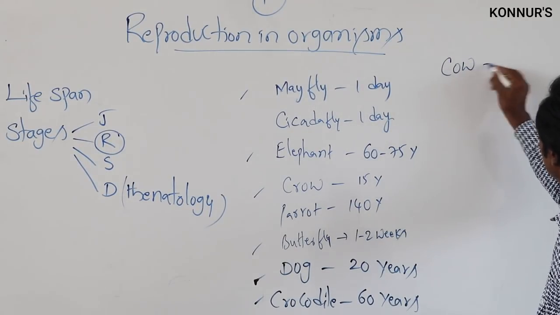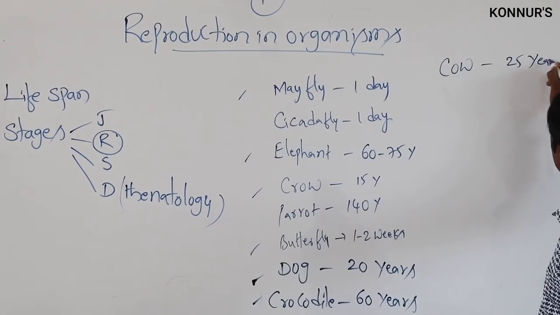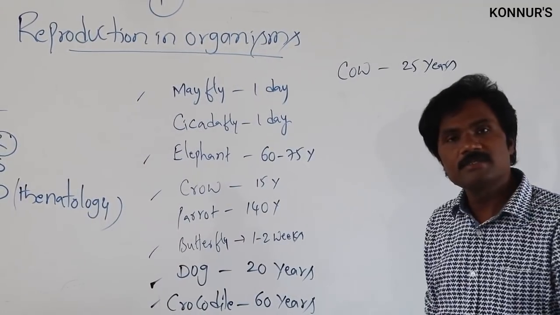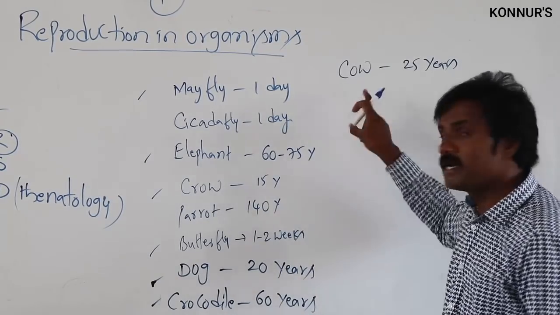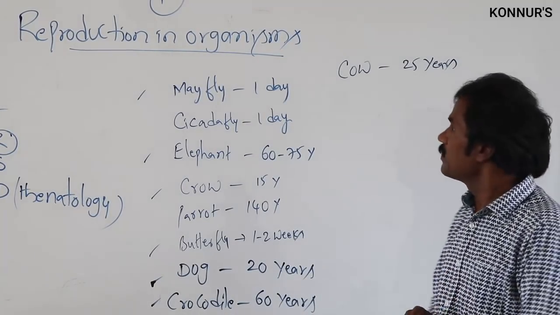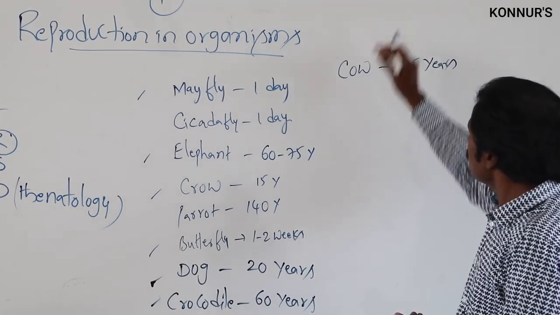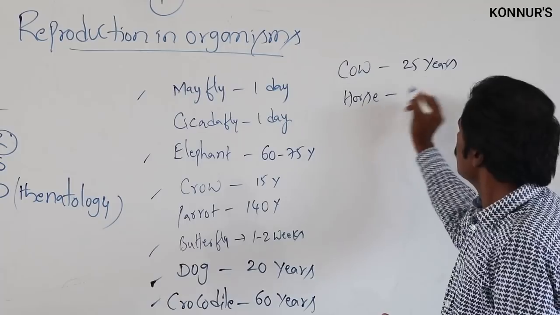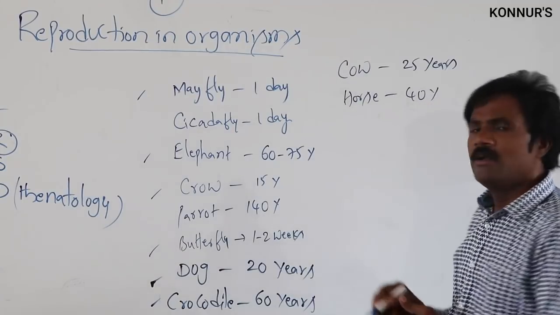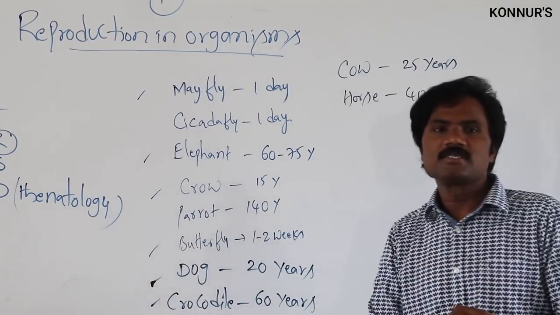cow, it will be present 25 years. Cow is one among these mammals. Dog, here there will be a 5 years variation between cow and dog. So like that, different types, like horse, like 40 years for a horse, which you get.